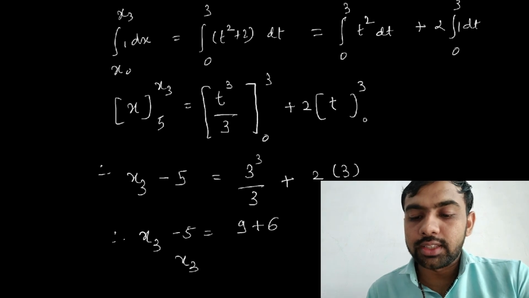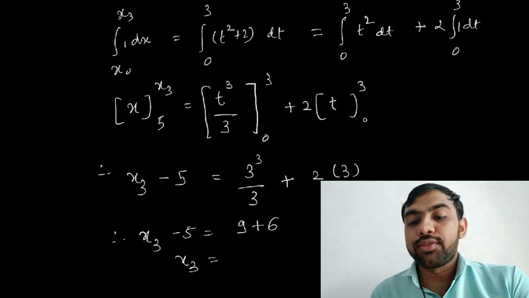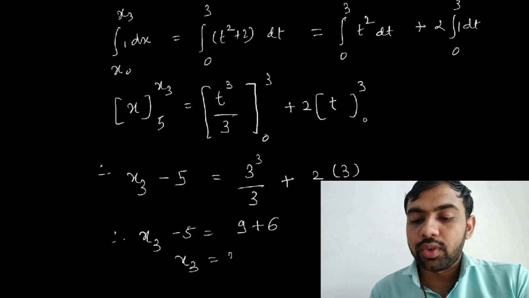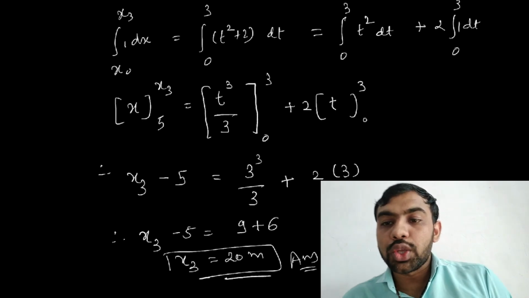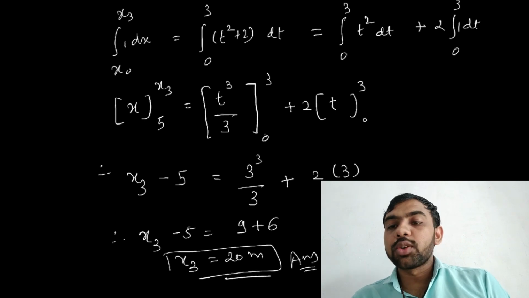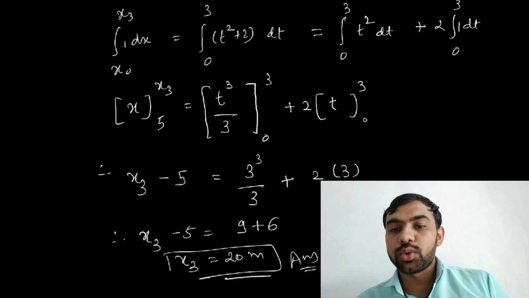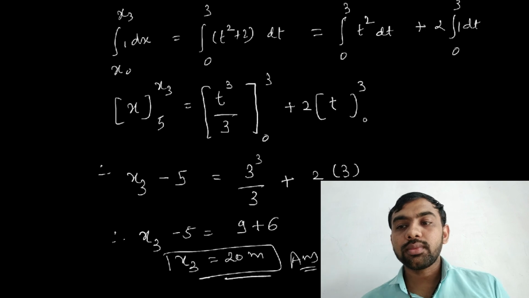So what is x3 finally? x3 is equal to 9 plus 6, 15. 15 plus 5, 20 meters. So finally what is the answer? 20 meters. That is our answer. So whenever you take an integration using this method, in this way you get the final answer. Okay, all of you must note this example in your books. Then after we go to the next one. Okay, note it.